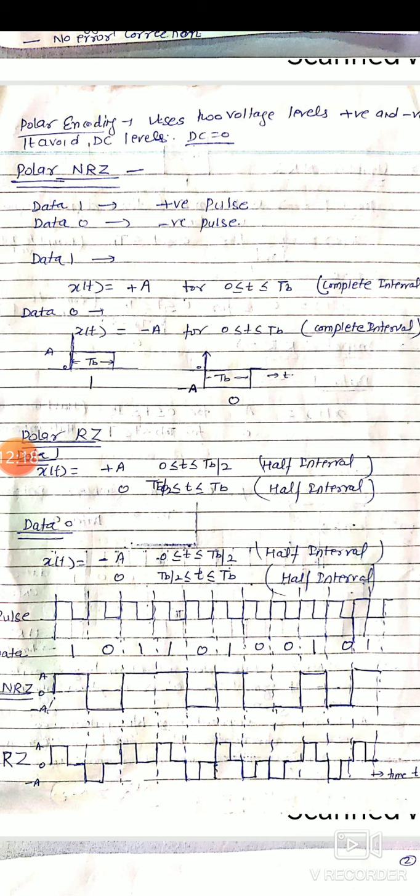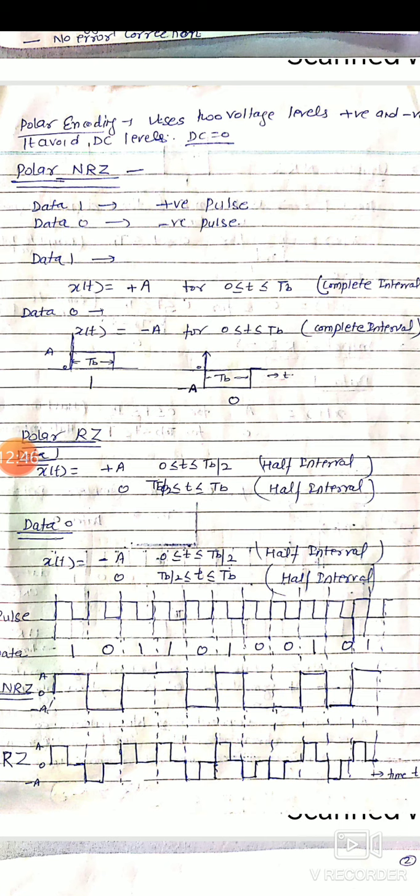And again, data 0 will be represented by minus A for the first half cycle and 0 for the next half cycle. Again, this can be made clear by this example. We are considering the same data, 101101001001. Here in polar non-return to 0, data 1 is represented by a positive pulse and data 0 is represented by a negative pulse, as shown in the figure.